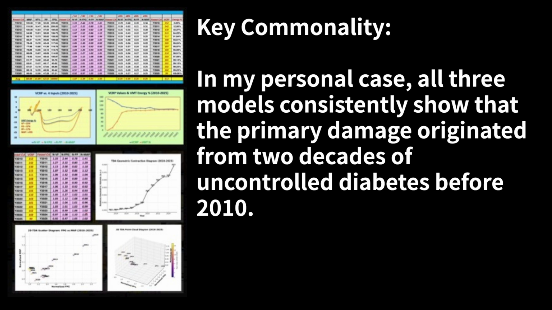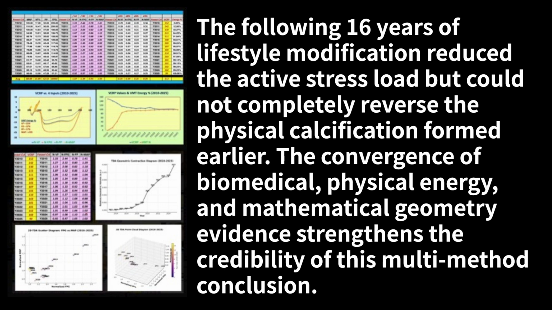Key commonality. In my personal case, all three models consistently show that the primary damage originated from 2 decades of uncontrolled diabetes before 2010. The following 16 years of lifestyle modification reduced the active stress load, but could not completely reverse the physical calcification formed earlier. The convergence of biomedical, physical energy, and mathematical geometry evidence strengthens the credibility of this multi-method conclusion.